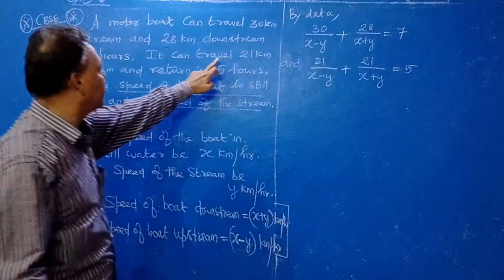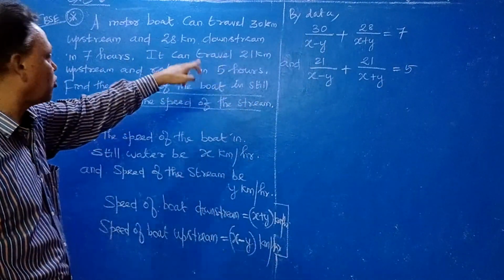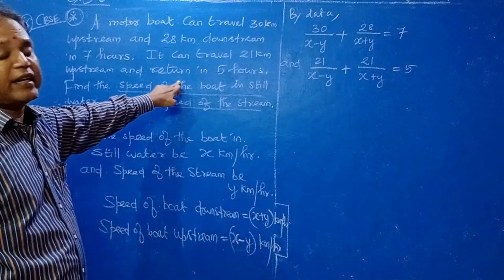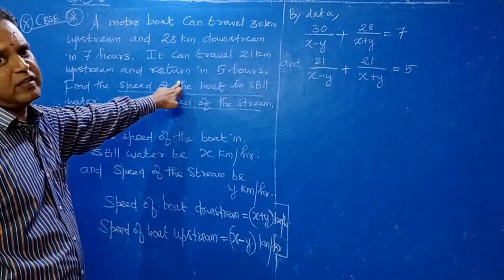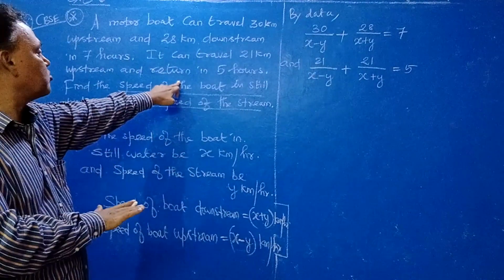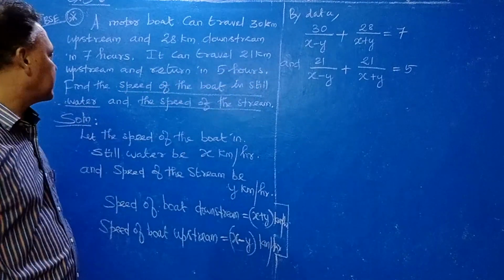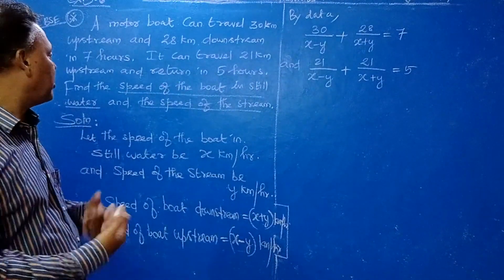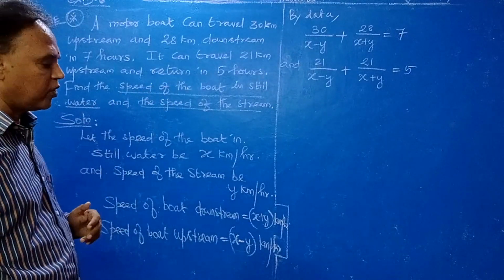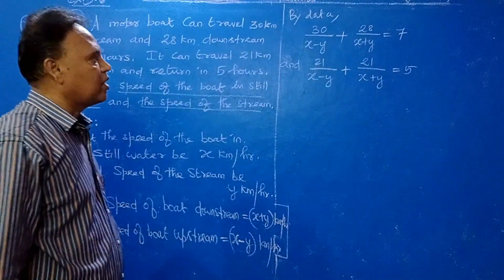Here only one distance is given. It can travel 21 km upstream and return means downstream, same distance again, in 5 hours. Clear? So you have to find out the speed of the boat in still water and the speed of the current.